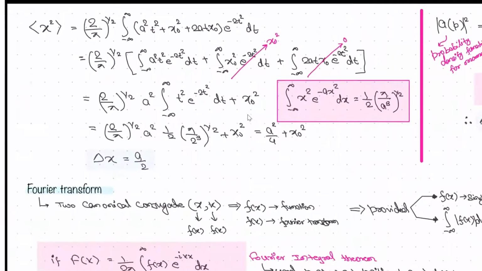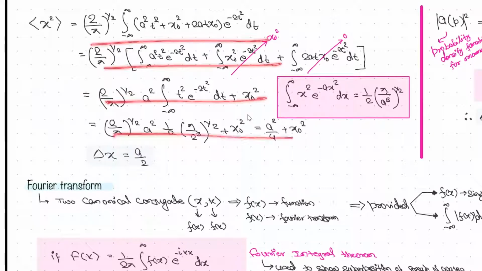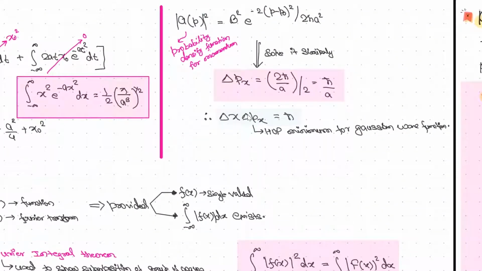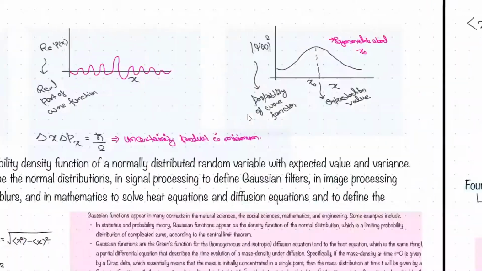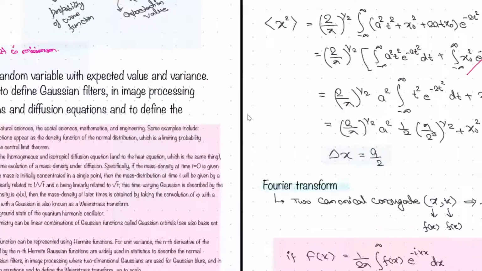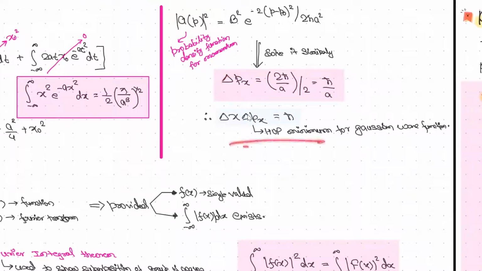Now again, for the x square, you need to do the same thing, right? So if you put the values, you will get it equal to a by 2. And similarly, this will be the probability density function of the Gaussian function for the momentum itself, right? And if you compare with the Gaussian function for the position, you will find out delta px is equal to this one. See, here you have got delta x equal to a by 2, if the function was this. Now, if you compare this function with the momentum function itself, you will find delta px equal to this one, h cross by 2a. And if you multiply them, you will get this, right?